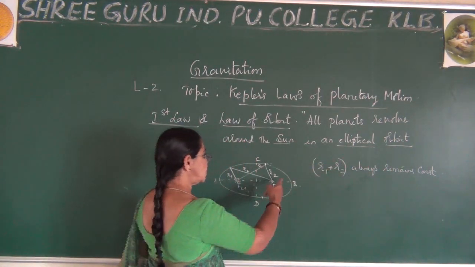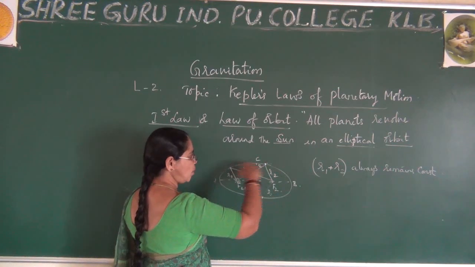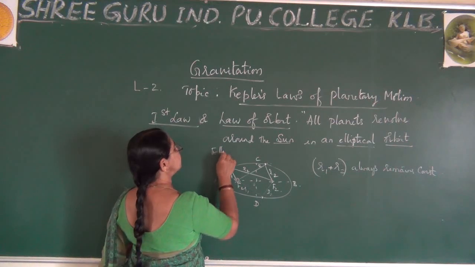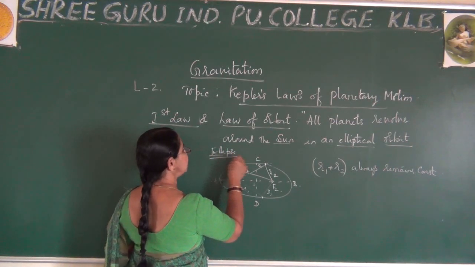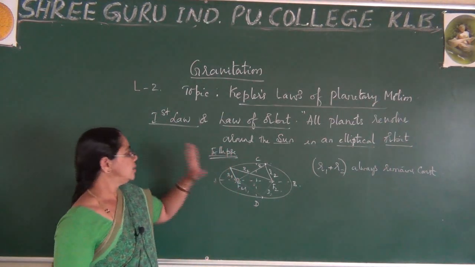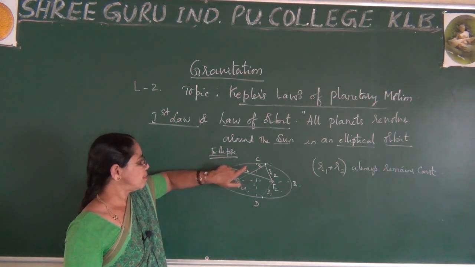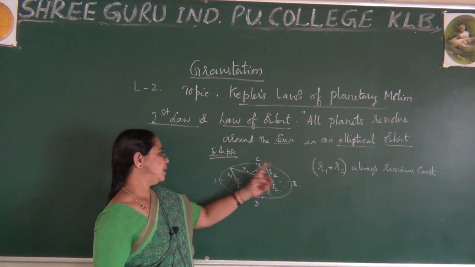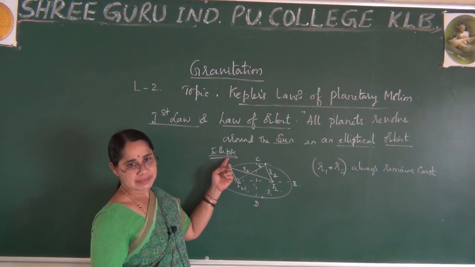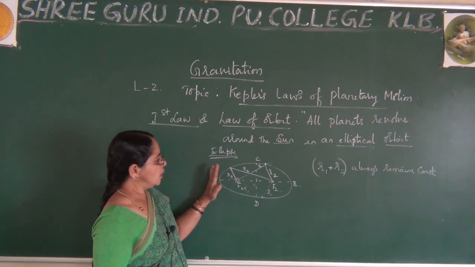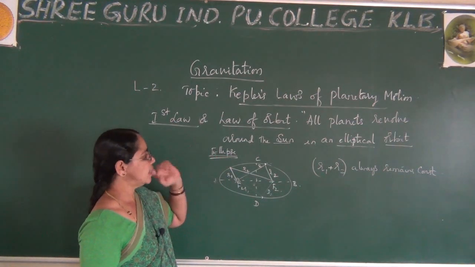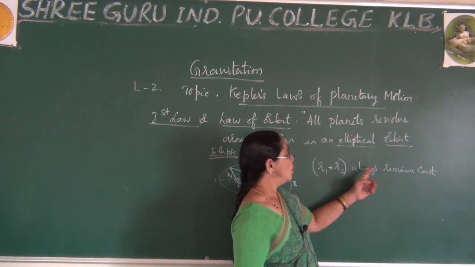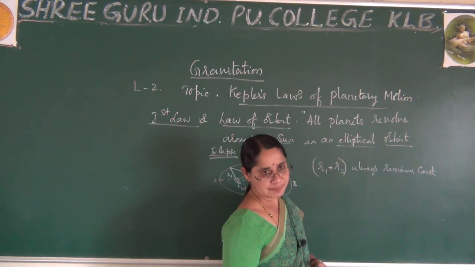So if I join all these points on this orbit, that forms an ellipse. You know this in geometry, the ellipse. At the same time, remember, if I join all the points on the path followed by the orbit, it forms an ellipse. So in this figure, what is the next point you have learned? You have learned that R1 plus R2 always remains constant.